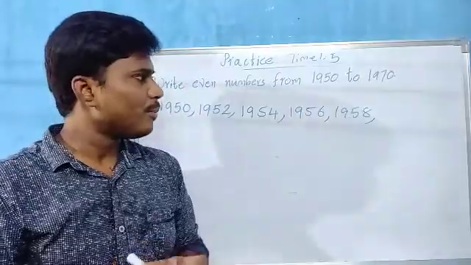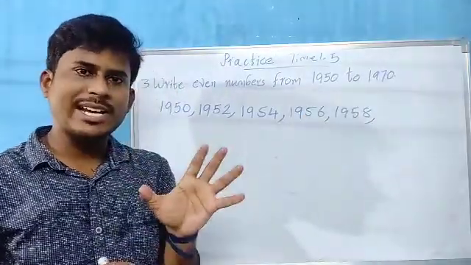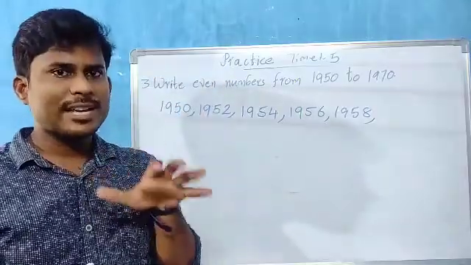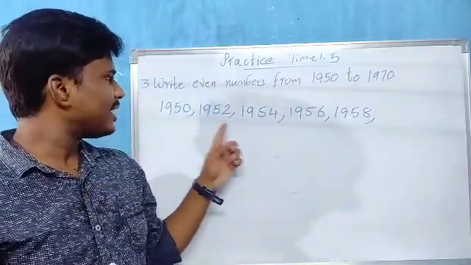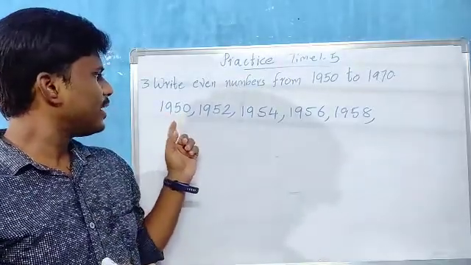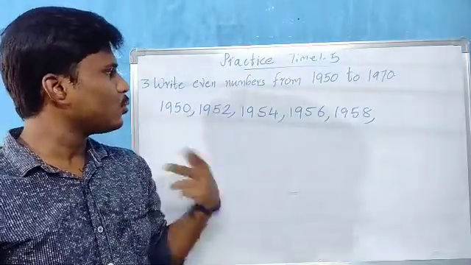We want 0, but if we keep 0, it becomes 50. Not like that. So we have to revise here. Skip count of 2, children. See, skip count of 2 is the same as skip count of 2 only. Next, we have to skip 2 numbers.